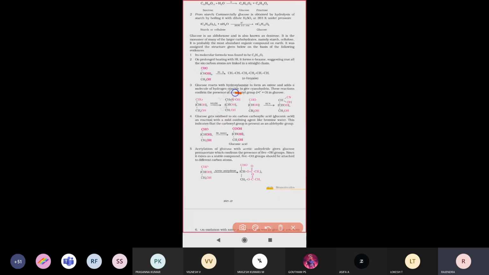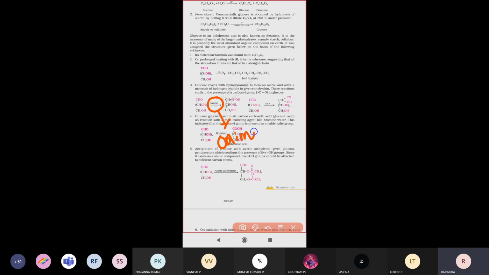Oxime is a compound with the C double bond NOH group. So glucose reacts with hydroxylamine to form an oxime. And it adds a molecule of hydrogen cyanide to give cyanohydrin. So when glucose reacts with hydroxylamine, an oxime will be forming.